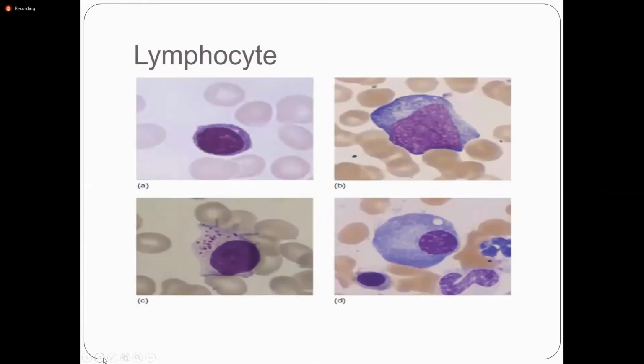Okay, these are the different morphological features of the lymphocytes. Okay, two questions from your side. Leukoerythroblastic picture, no.